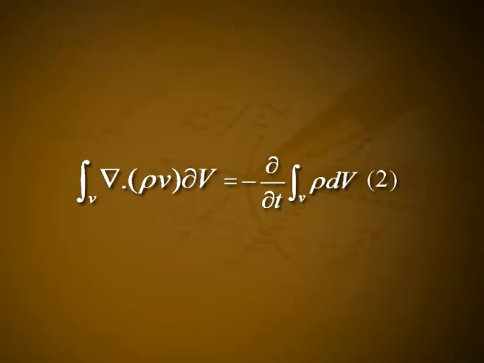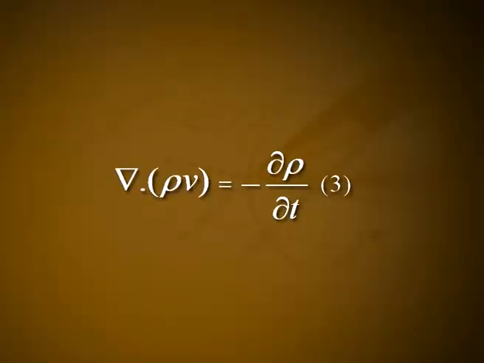Using Gauss divergence theorem, equation 1 takes the form: integral over V of del dot rho v dV is equal to negative of dou by dou t of integral over V of rho dV. Let it be equation number 2. Since equation 2 must hold for every element of the volume, one finds del dot rho v is equal to minus dou rho divided by dou t. Let it be equation number 3.